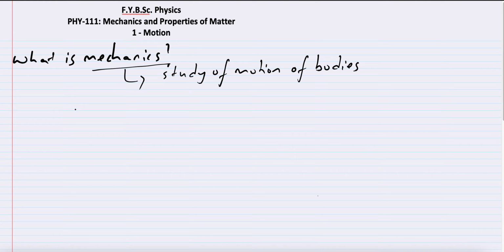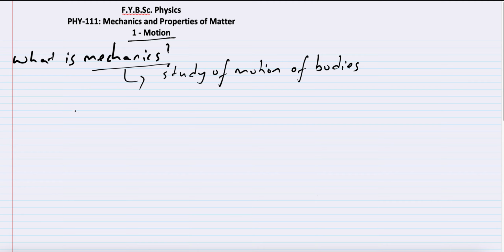Now we are going to start with the first chapter today, and its title is simply motion. So what are we going to study in this chapter? We are going to study what is motion, what are the types of motion, and we are also going to study three basic laws which are called Newton's laws of motion. That is the brief outline of this chapter.